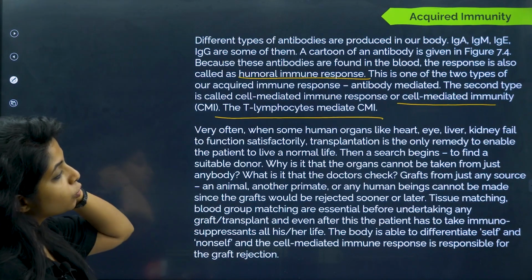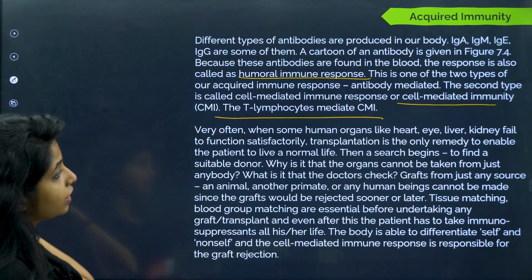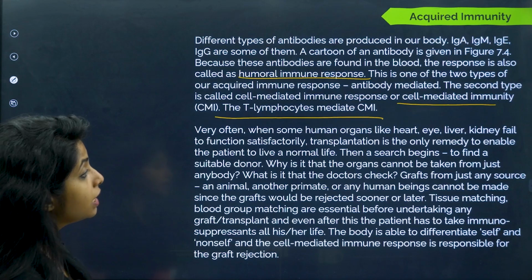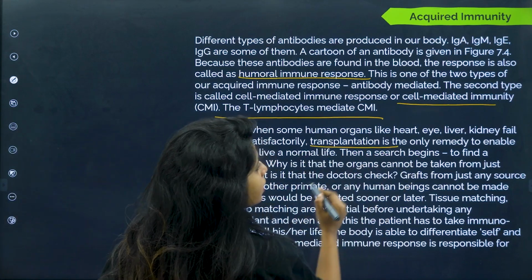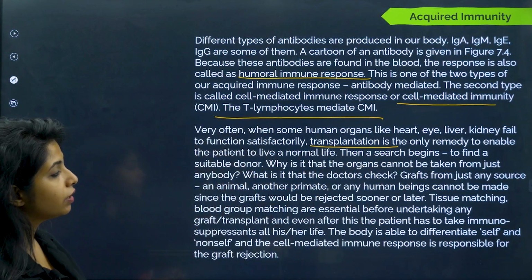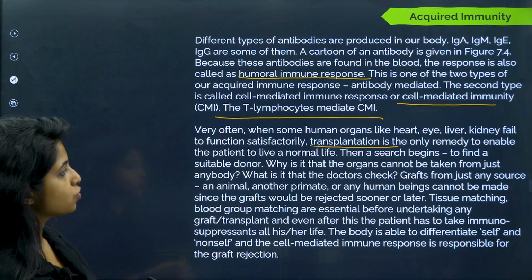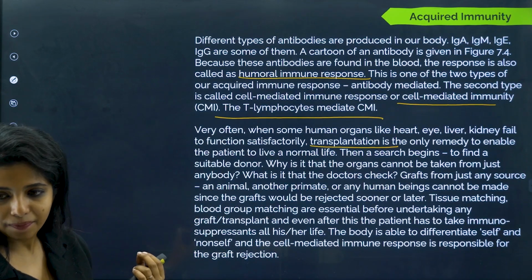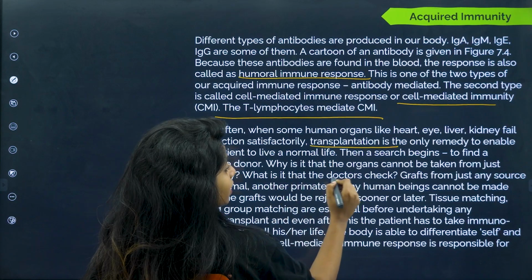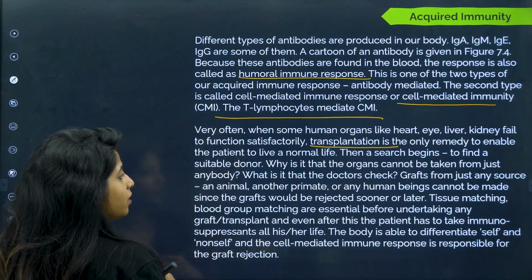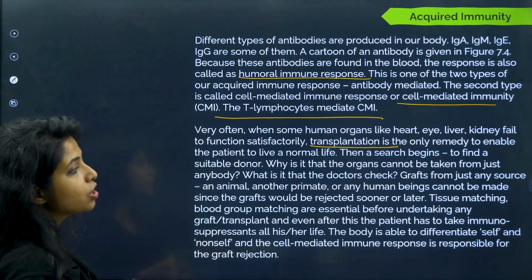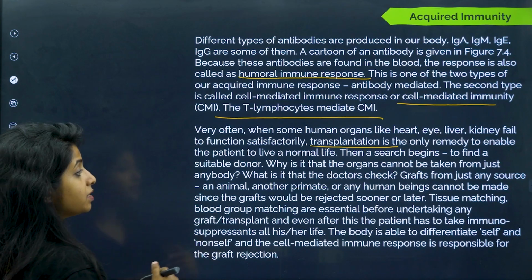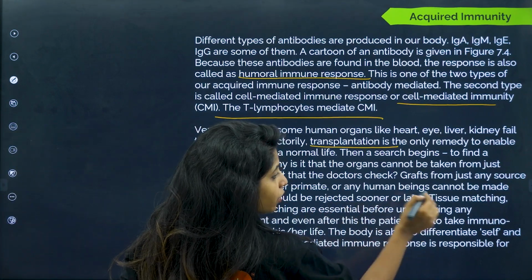Very often when some human organs like heart, eye, liver, kidney fail to function satisfactorily, transplantation is the only remedy to enable the patient to live a normal life. Then a search begins to find a suitable donor. Why is it that organs cannot be taken from just anybody? What is it that the doctors check? Grafts from just any random source, an animal, another primate or any other human being cannot be made, since the grafts would be rejected sooner or later.